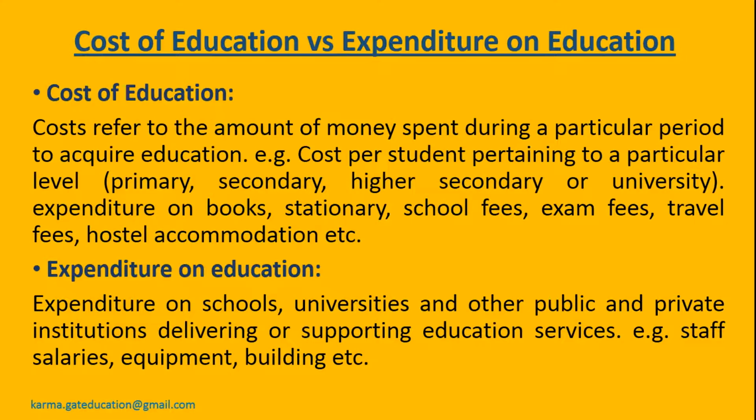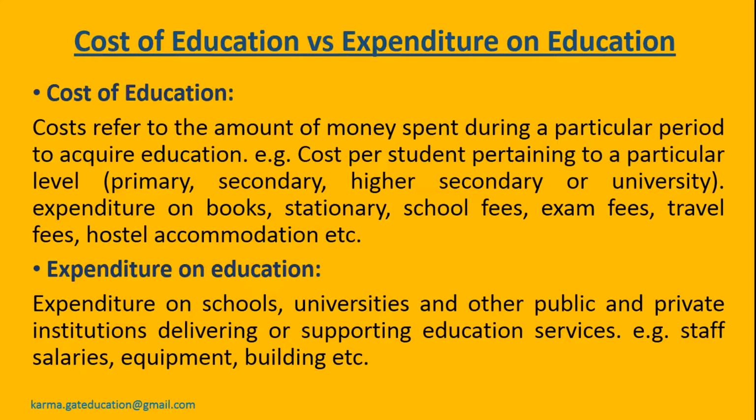There is a tendency to use both the terms cost and expenditure interchangeably. However, the terms expenditure on education and cost of education are not the same things. Cost of education refers to the amount of money spent during a particular period to acquire or to impart education. For example, cost per student pertaining to a particular level denotes cost of education.